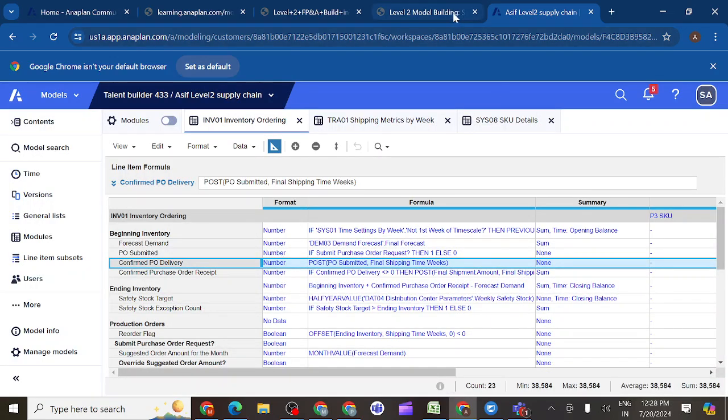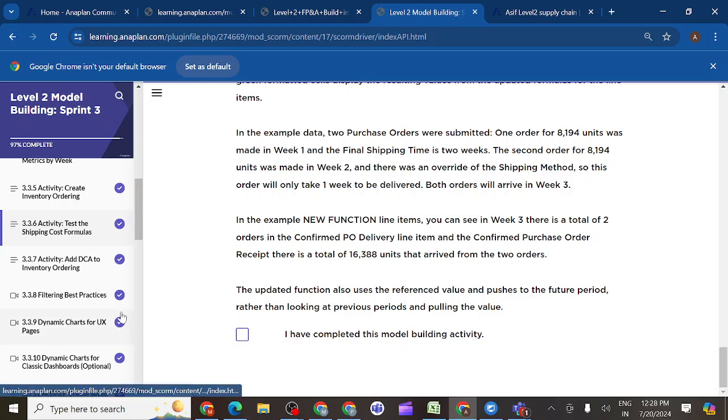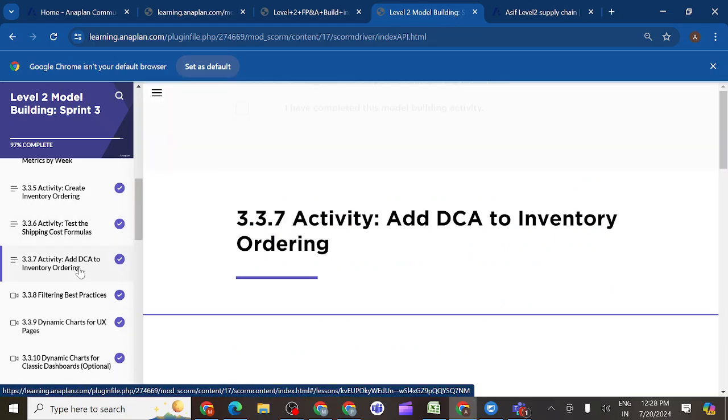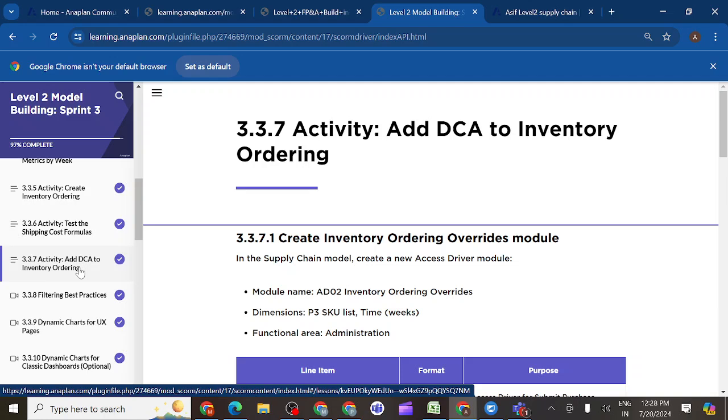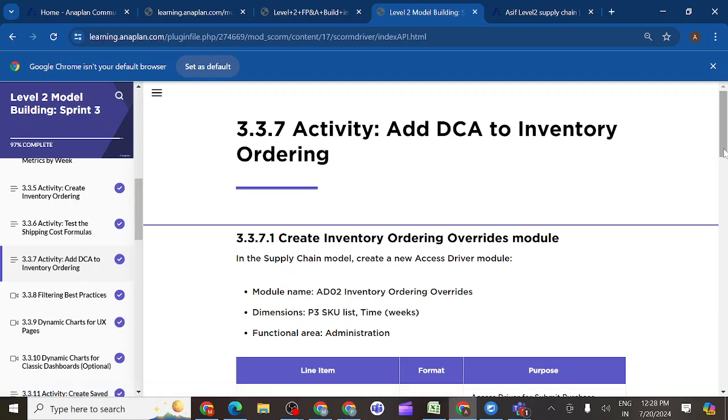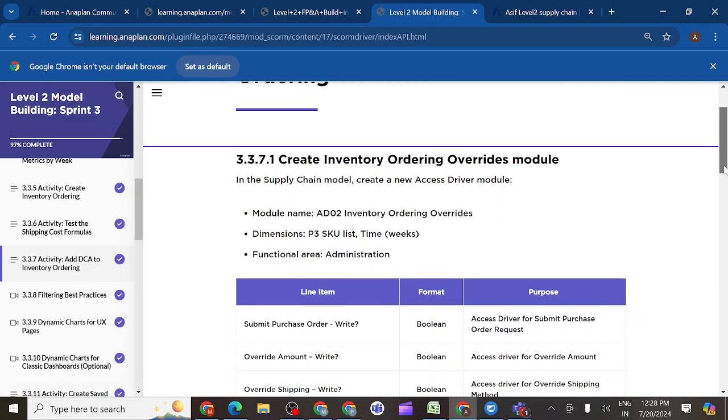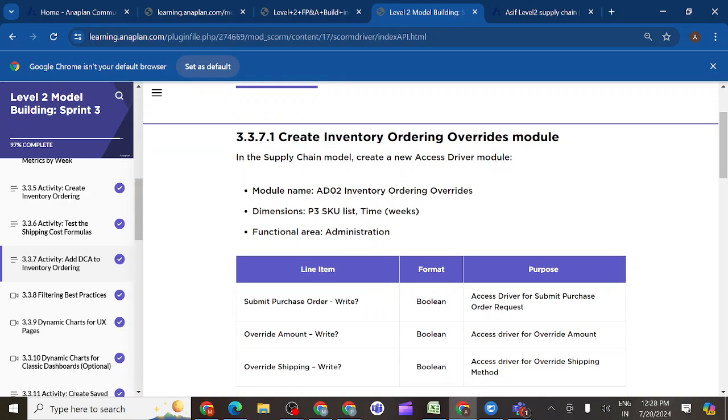So after completing this activity, we have to add DCA to the inventory ordering module. So what does DCA mean? We already know, we have applied DCA in our sprint 2 as well. So we need to create an access driver module first of all. So how will DCA work basically?